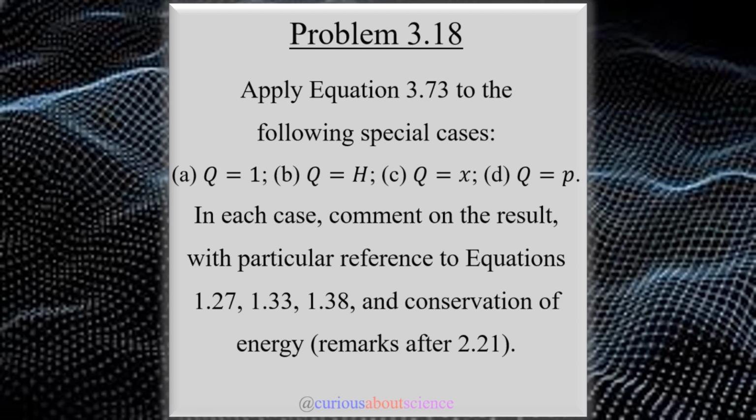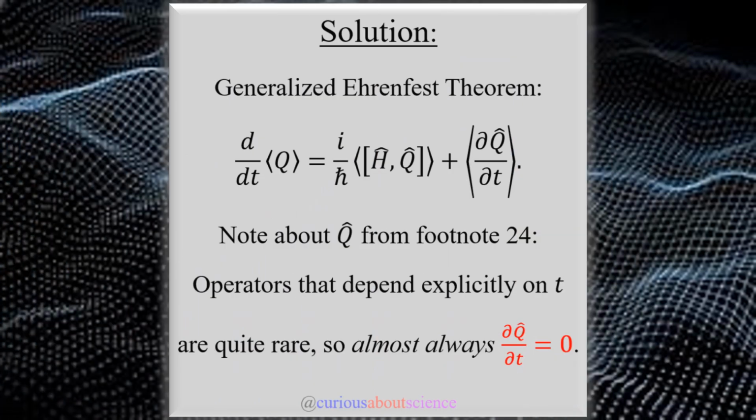So, it might help for us to define what this equation actually is. And that's what we see here, the generalized Ehrenfest theorem. Now, note that this is not really named. This is what Griffiths and I believe Darrell agreed on. Nonetheless, the statement reads as the time derivative of the expectation value of the observable is equal to i over h bar with the expectation value of the commutator bracket with the energy, of course, and the observable of interest. And then, to tag along, you have the time derivative of the operator in the expectation.